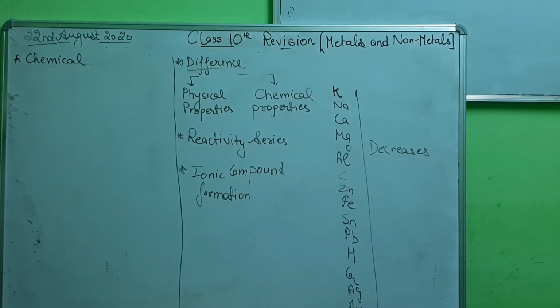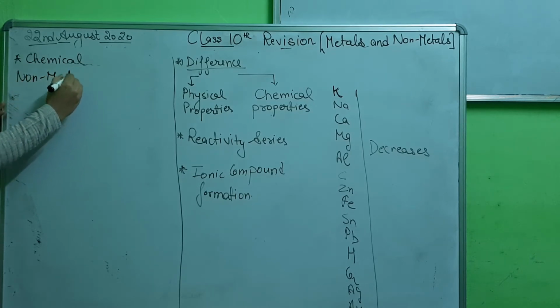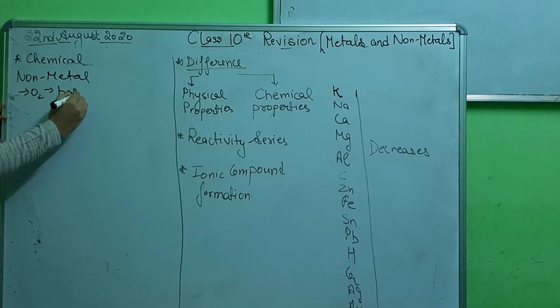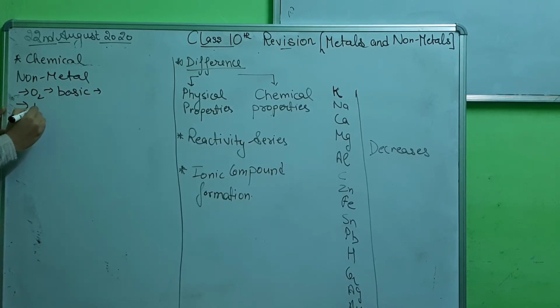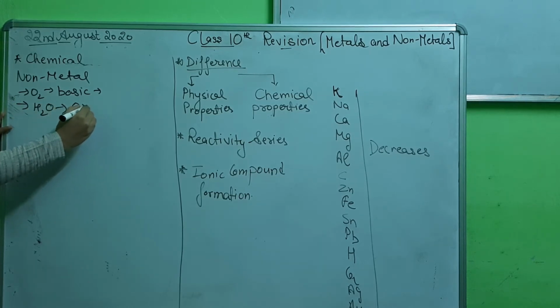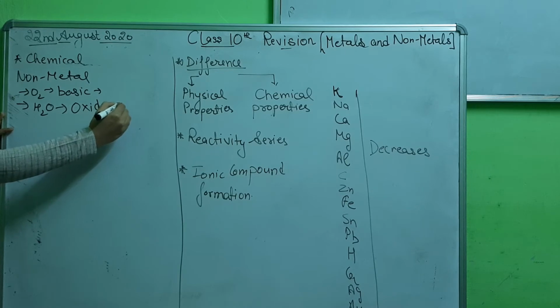Whereas non-metals, with oxygen, will give you acidic oxides. And with water they won't give any hydroxide. First they will give oxide, then they will form acids.